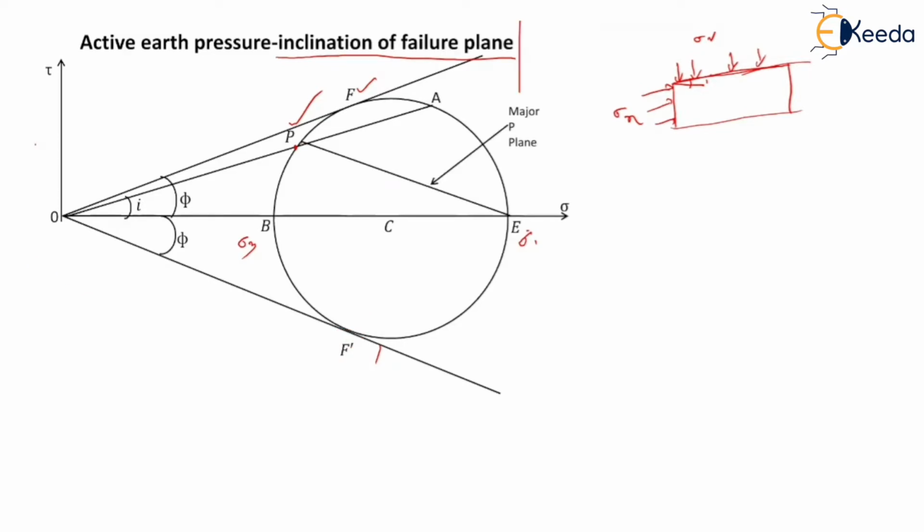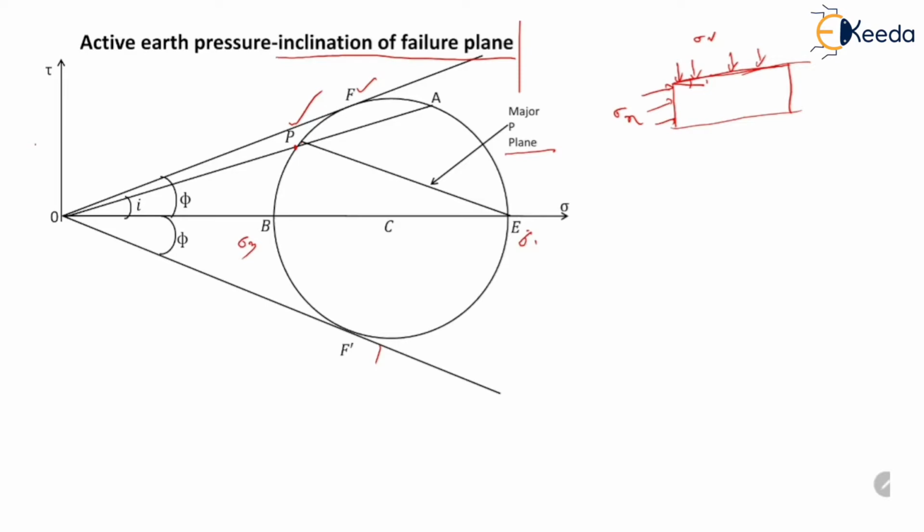So point E represents major principal stress, point B represents minor principal stress. Now since point P is the pole and E is the point representing major principal stress, if we connect P and E, the line PE will represent major principal plane. Similarly, if we connect point P and B, then the line PB will represent minor principal plane.